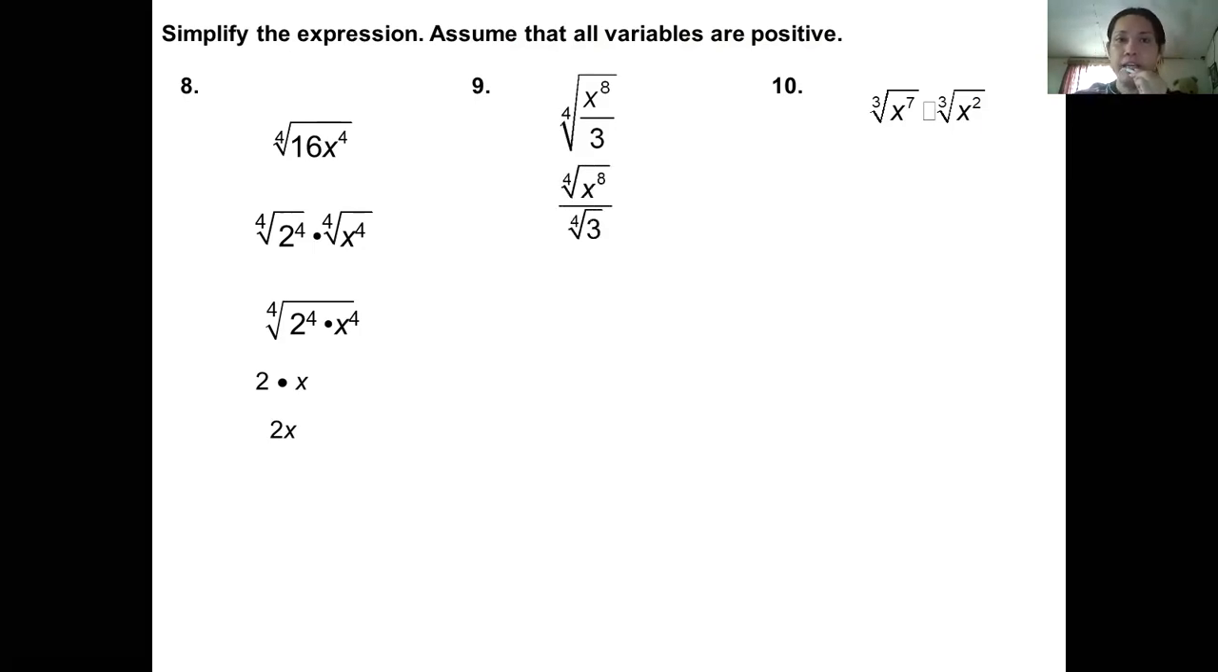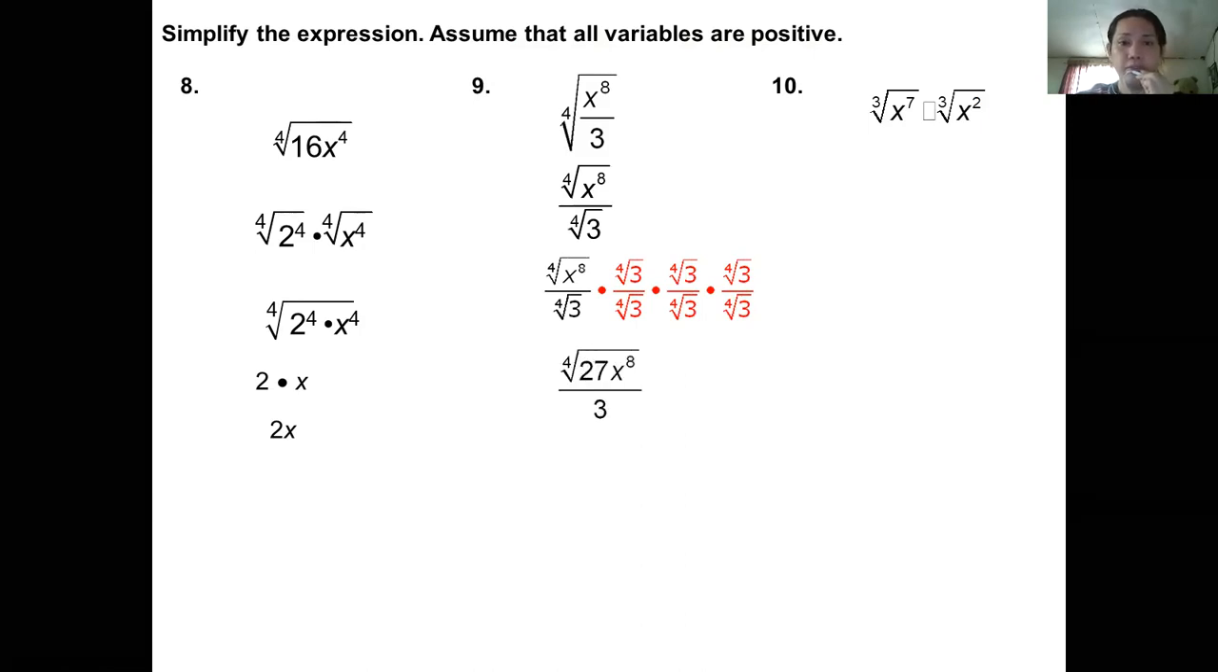For number 9, the fourth root of x to the power of 8 over 3. Then we have the fourth root of x to the power of 8 over fourth root of 3. As you can see, the fourth root of 3 can be multiplied on both sides by the fourth root of 3 cubed, as you can see in the red marks. So you have the fourth root of 27x to the power of 8 over 3. That gives you the fourth root of 27 over 3x squared. So that's our final answer.